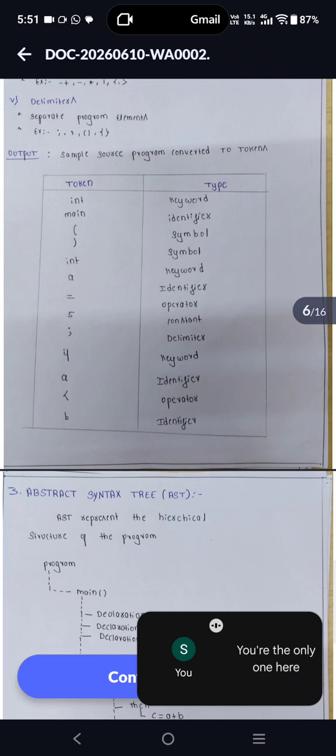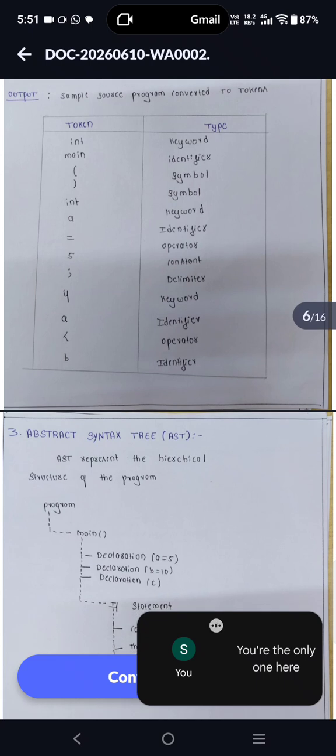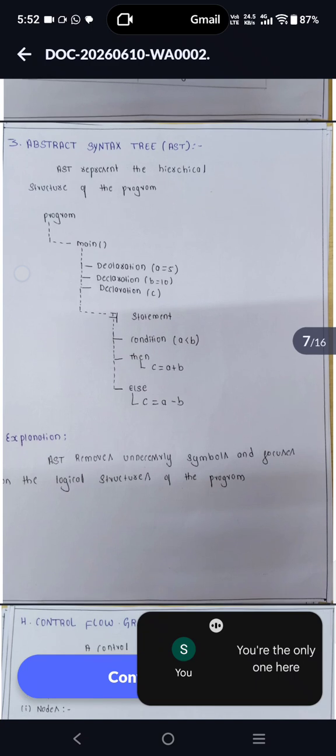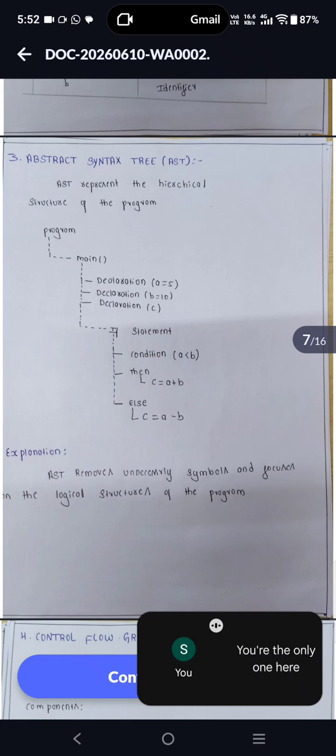The sample source program is converted to tokens like this: int is a keyword, main is an identifier, open bracket is a symbol, closed bracket is a symbol, int is a keyword, a is an identifier, equal is an operator, 5 is a constant, comma is a delimiter, if is a keyword, a is an identifier, the comparison is an operator, b is an identifier. The abstract syntax tree represents the hierarchical structure of the program, removes unnecessary symbols, and focuses on the logical structure of the program.